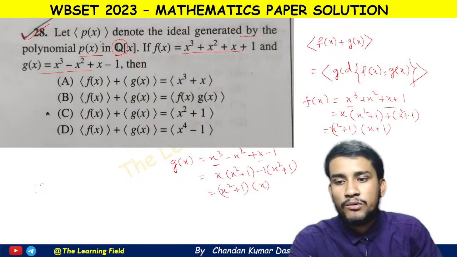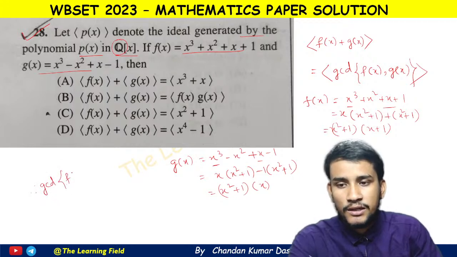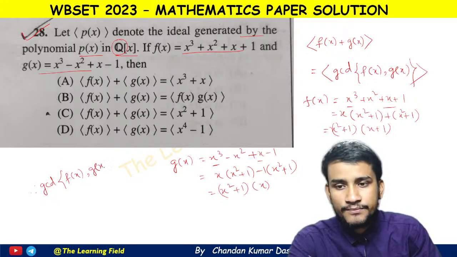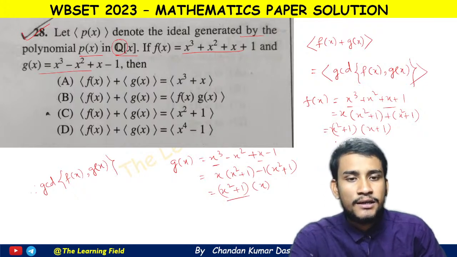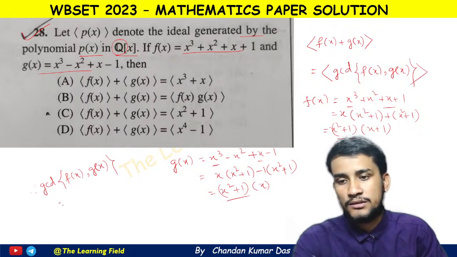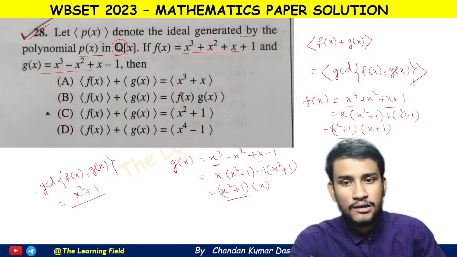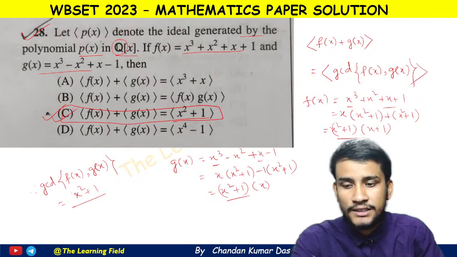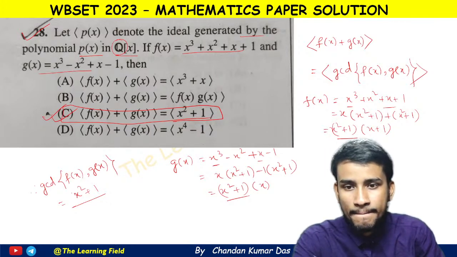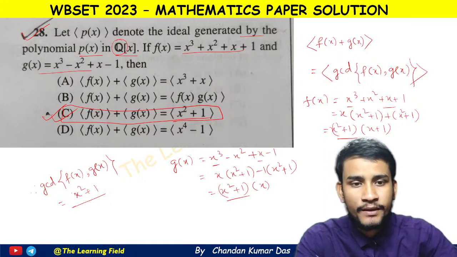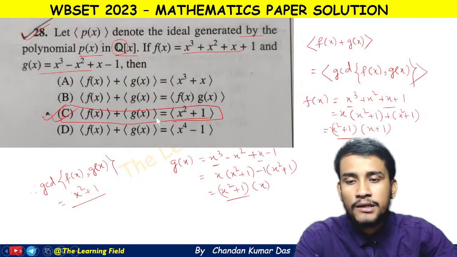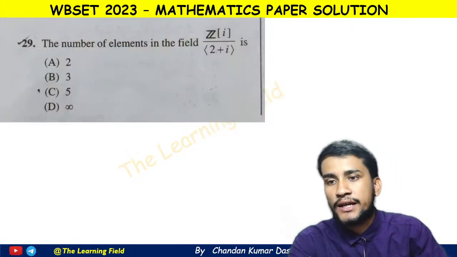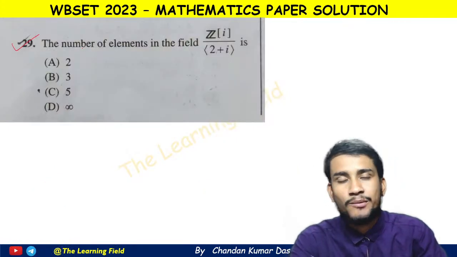Okay, therefore the GCD of f(x) and g(x) is clearly x square plus 1. Okay, so that means this ideal is generated by x square plus 1. Okay, therefore the correct answer is option C. Okay, now going to the next question. Question number 29. This is also a very easy question if we know the formula, otherwise not.